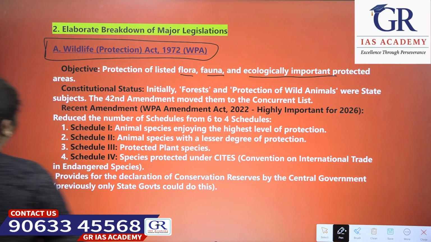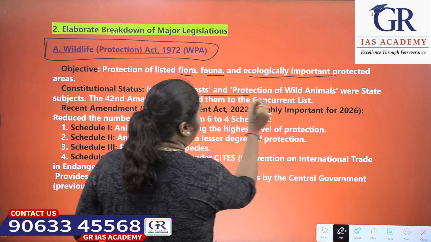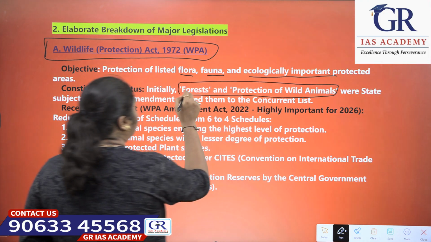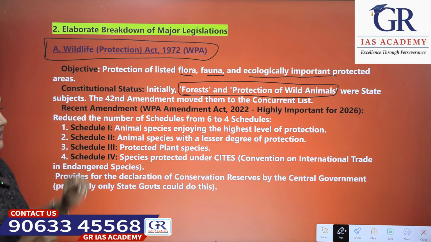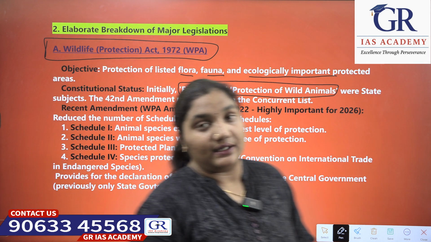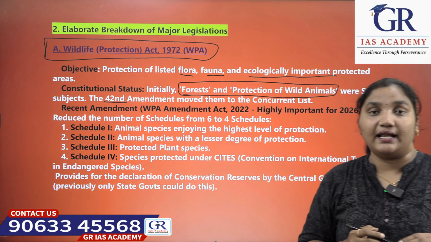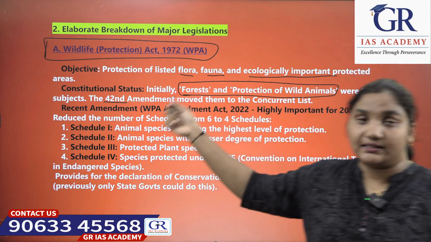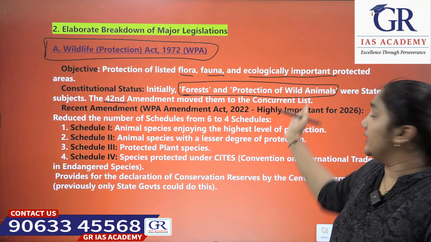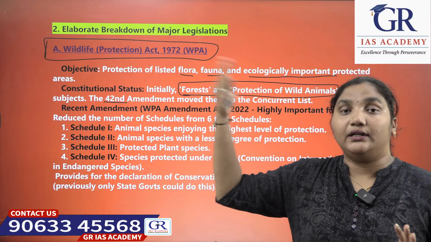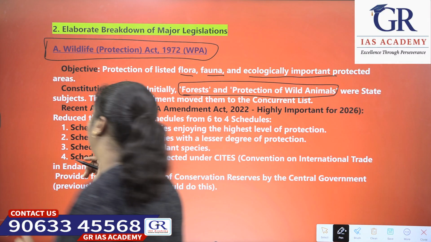Next, coming to the constitutional status of this act, initially forests and protection of wild animals were state subjects. After the 42nd Constitutional Amendment Act, what happened? Forests and protection of wild animals, which were in the state list, have gone into the concurrent list rather than the state list.